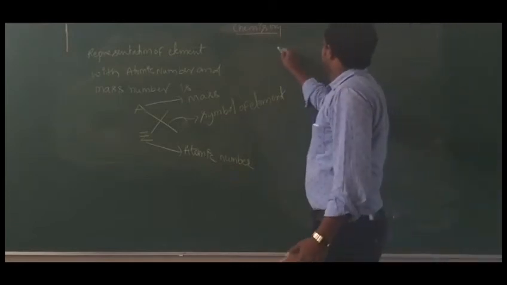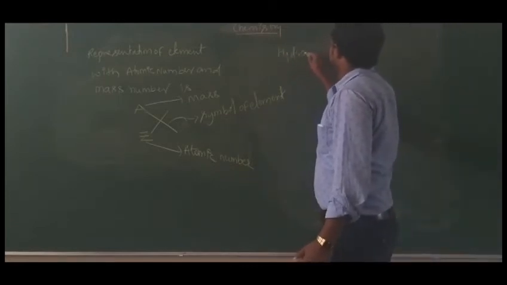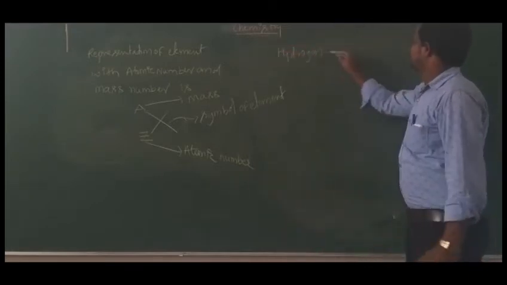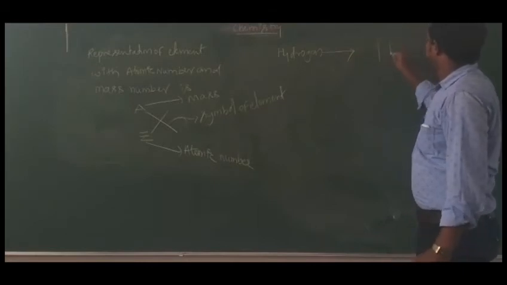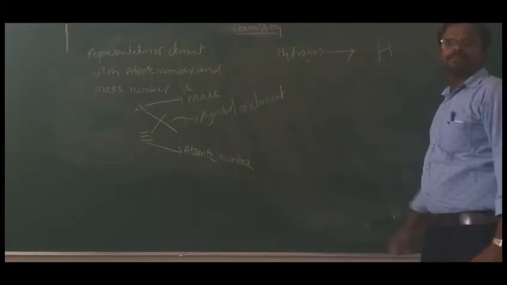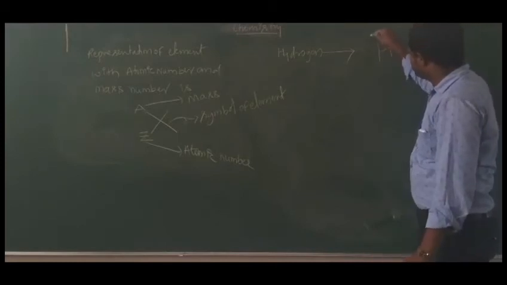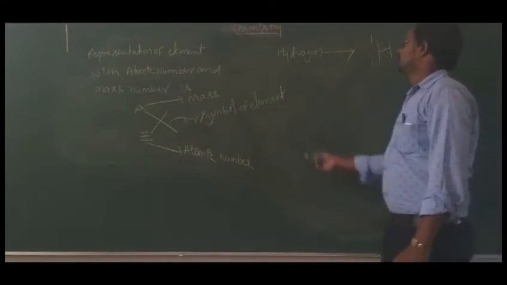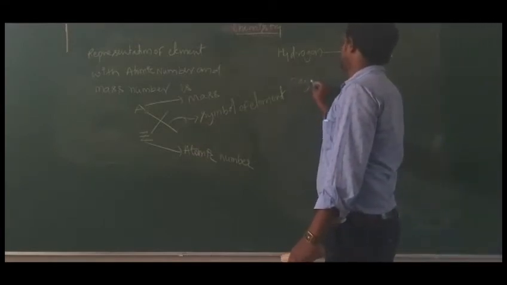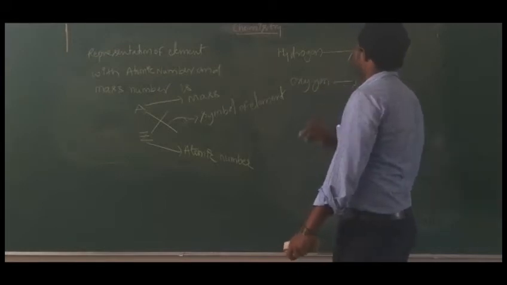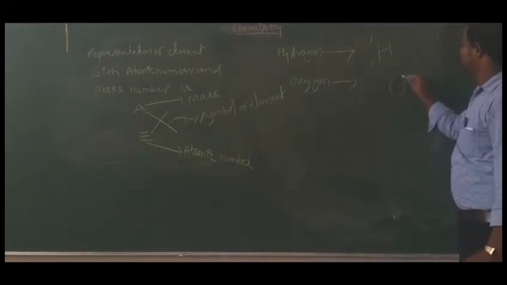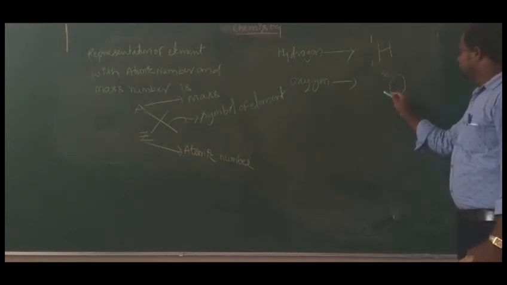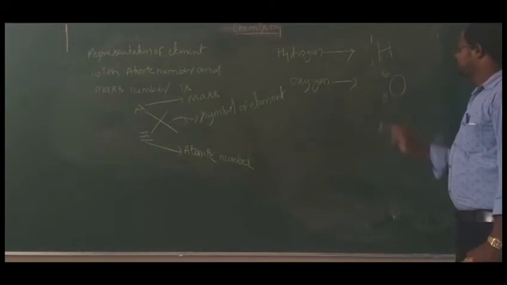See, hydrogen you have taken means its symbol is H, and the mass number of hydrogen is 1. Okay, and atomic number is 1. That is like this. Oxygen you have taken means symbol of oxygen is O. Its mass number is 16 and its atomic number is 8.